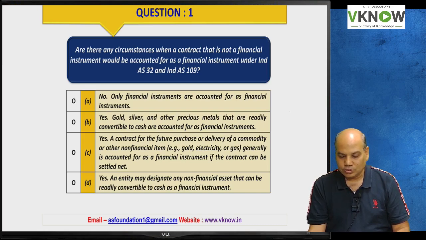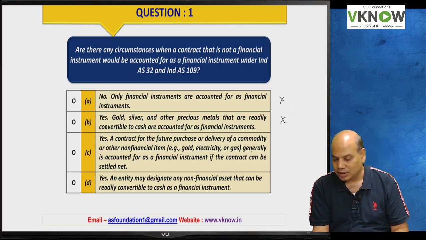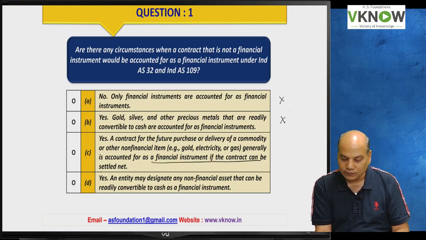First, option A says only financial instruments are accounted for as financial instruments. This is not correct. Yes, gold, silver and other precious metals that are readily convertible to cash are accounted as financial instruments. Point C says yes, a contract for future purchase or delivery of a commodity or other non-financial item like gold, silver, electricity, gas generally is accounted for as a financial instrument if the contract can be settled net. This seems to be the right answer.